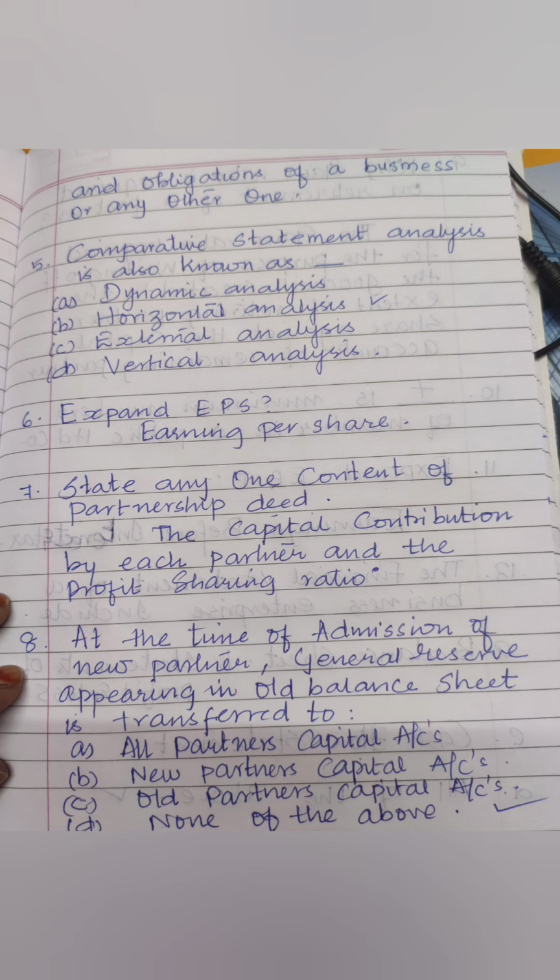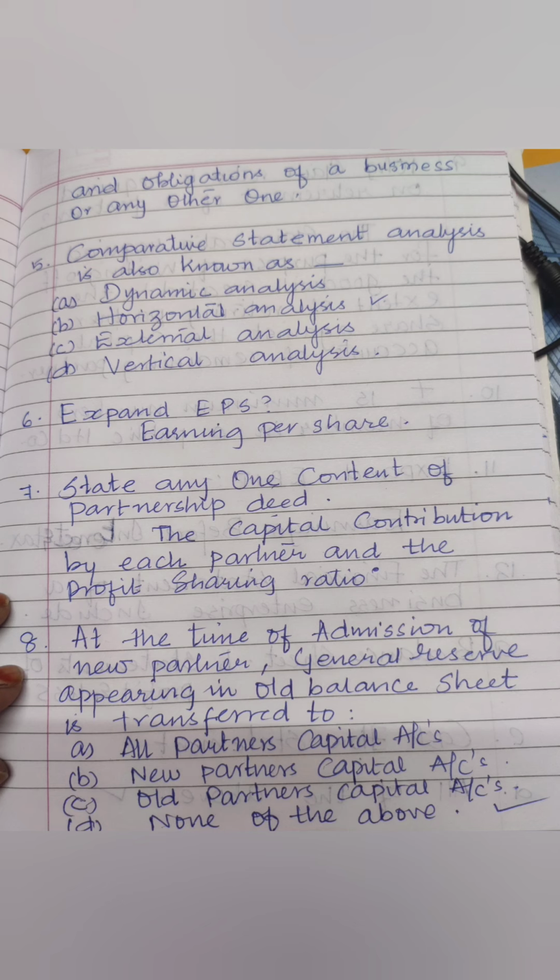So the capital contributed by each partner and what will be the profit sharing ratio, name and address of the partner, nature of the business. So these all are the contents of partnership deed.